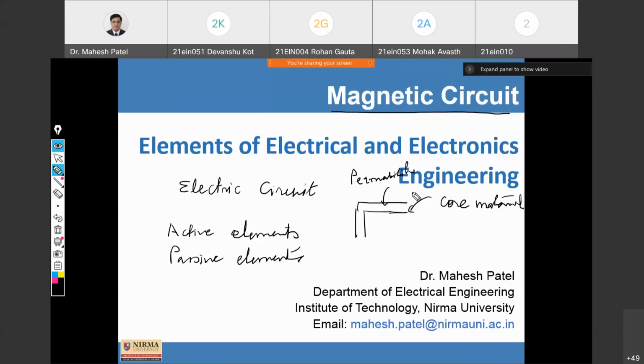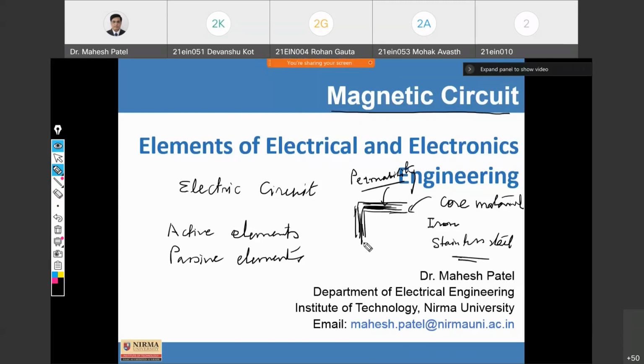The permeability is a property through which the magnetic flux will pass through this core material. This core material may be made up of iron, or we can say ferromagnetic material, for example, stainless steel. Such kind of material is used for this core.